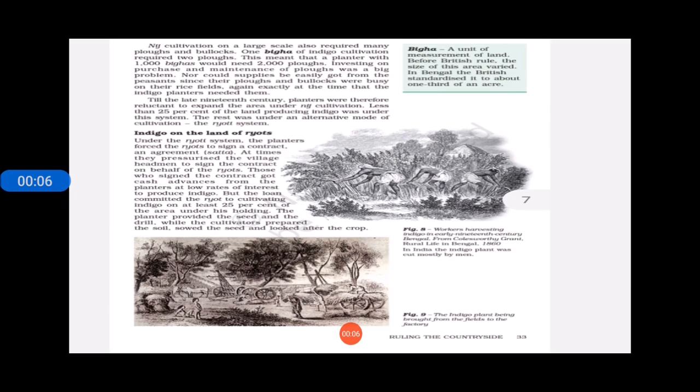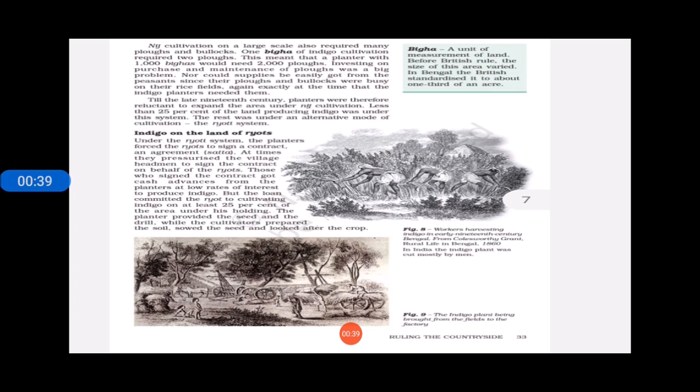First of all, they were in demand of fertile land, and the fertile land was occupied by the population of Bengal, and most of the farmers were busy in their rice cultivation. So they had the problem of not getting fertile land. Second, they wanted labor also. It was not easy to arrange the labor for this indigo plantation. They wanted a large number of hands to operate, because during that time they did not have any sort of machine.